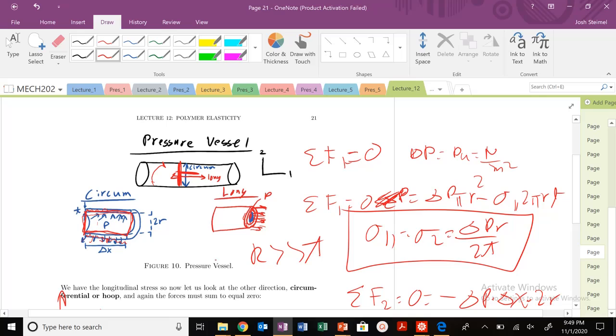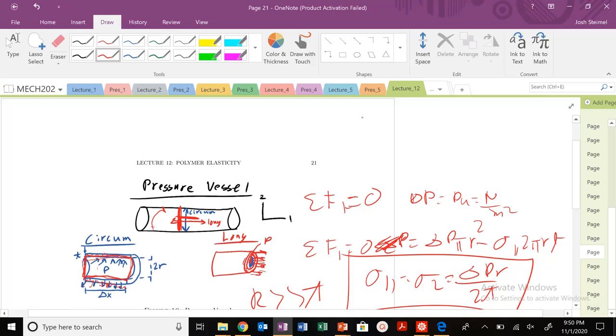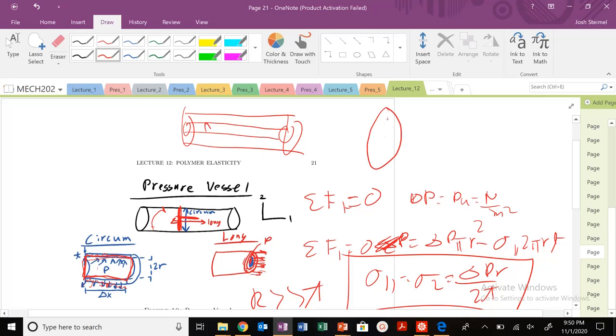Now, one question you may be asking, so this is what's happening. I have my thin-walled cylindrical pressure vessel like this. Isn't there some internal pressure in the radial direction, through the thickness? Let me draw this a little bit better. Isn't there some pressure going on here? Well, actually, there is some radial pressure along this direction. Inside, there's this radial stress that's equal to P. And outside, the radial stress is 0 because there's no pressure.